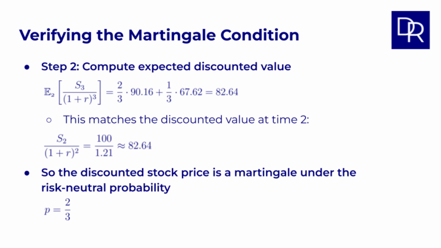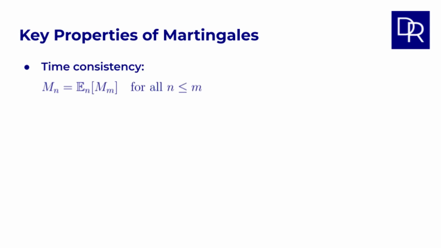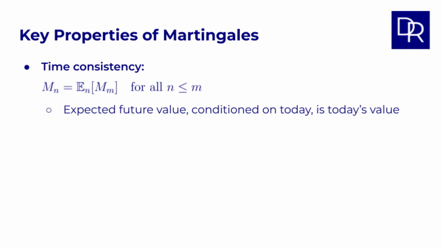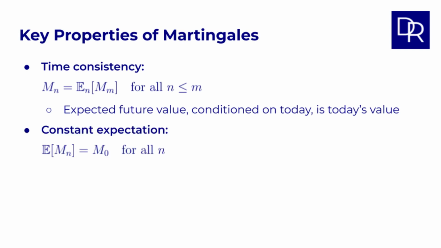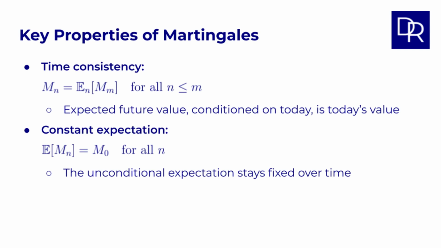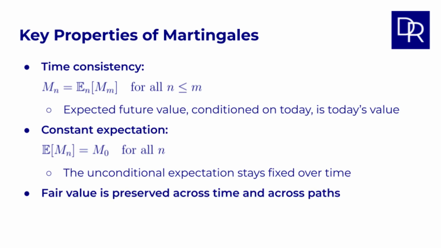Martingales have two powerful properties that make them ideal for pricing. First of all, time consistency. This means the expected future value, conditioned on today, is always today's value. And constant expectation. Unconditional expectation stays fixed over time. These properties ensure that fair value is preserved across time and across paths.